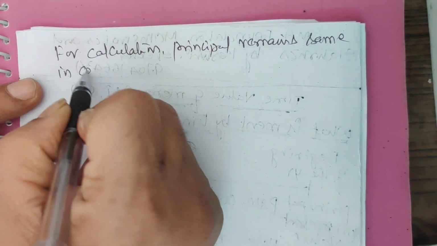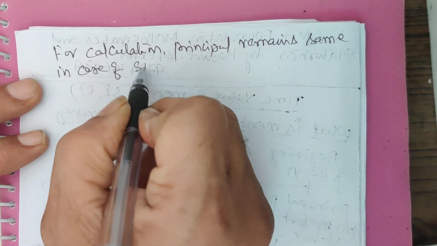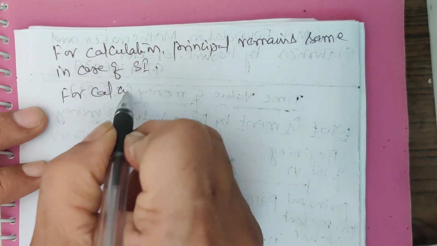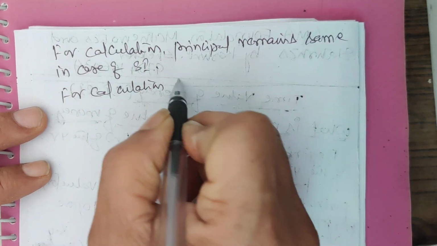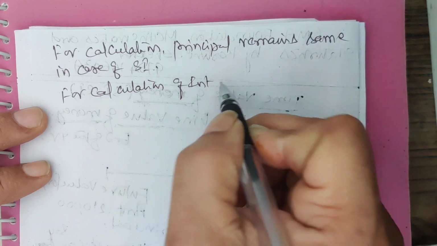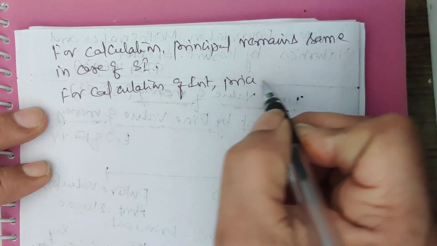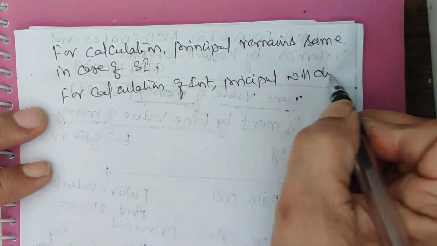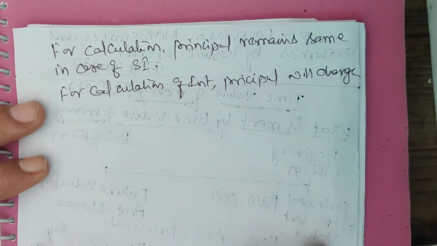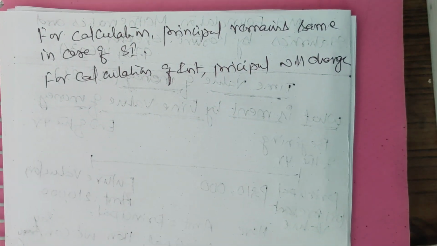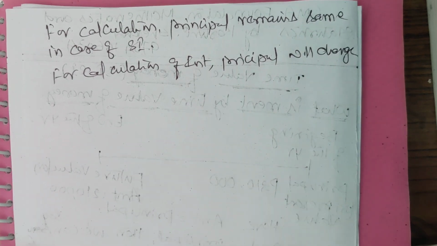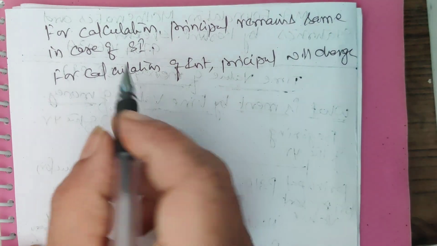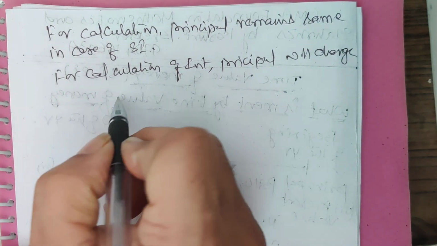In case of compound interest, for calculation of interest, principal will change. These things will be very clear when I take up numerical examples. So let me highlight simple interest.